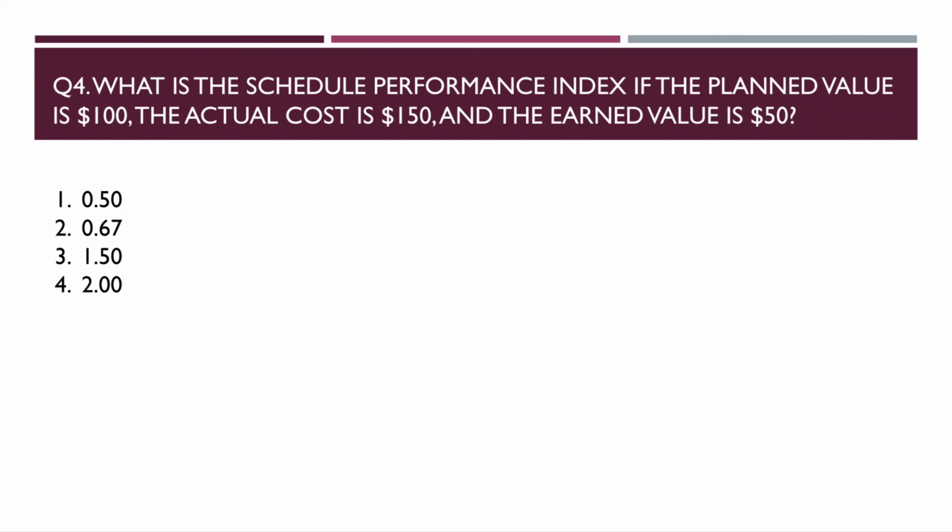What is the schedule performance index if the planned value is $100, the actual cost is $150, and the earned value is $50? I have already shared a video on earned value management. If you have not seen it, please pause this video and go there, learn the concept. The formula for the schedule performance index is earned value divided by planned value.